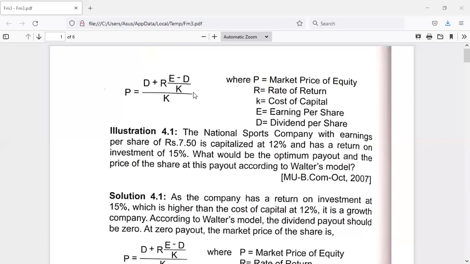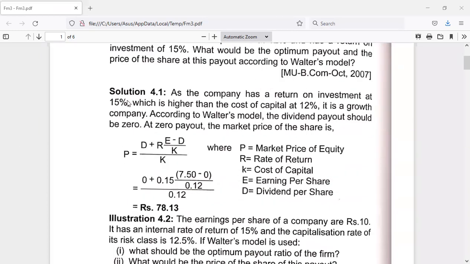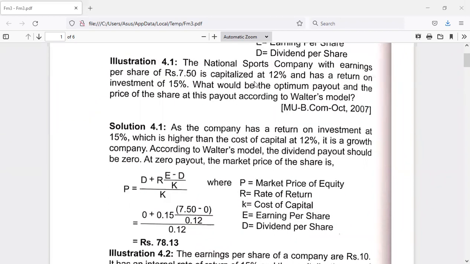Okay, you have to compare the return on investment. See here, they have given 15%. Okay, 15% is the return on investment. Now the cost of capital is 12%. So the return on investment is greater than the cost of capital. So it's a growth firm, and for a growth firm, there is no dividend payout ratio. The dividend payout ratio would be 0.